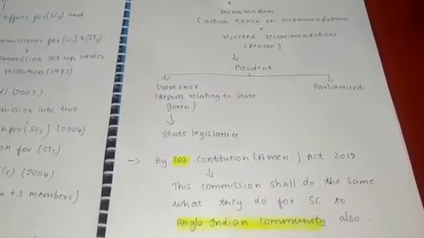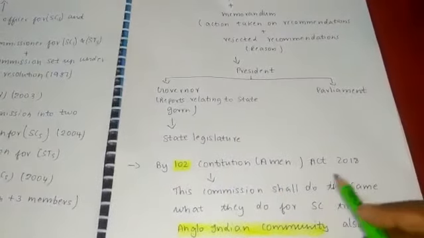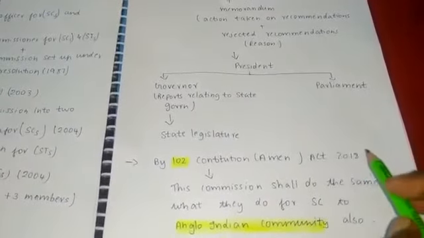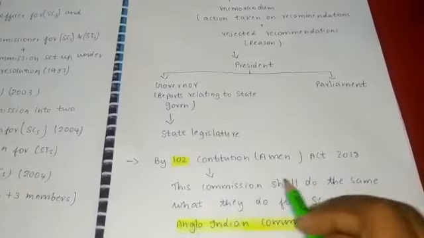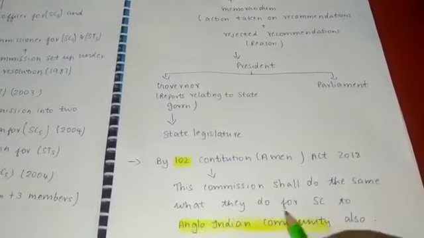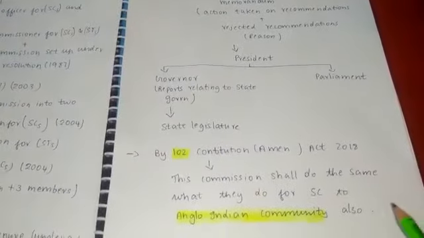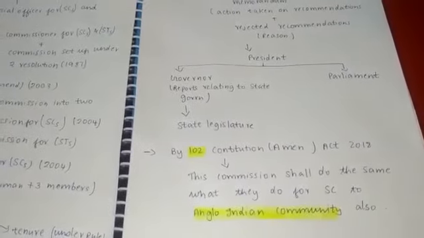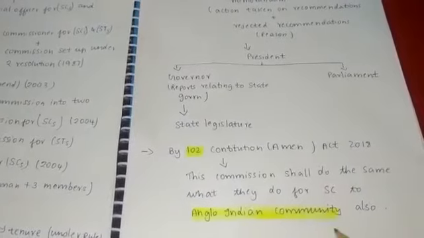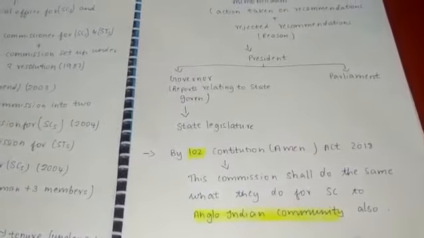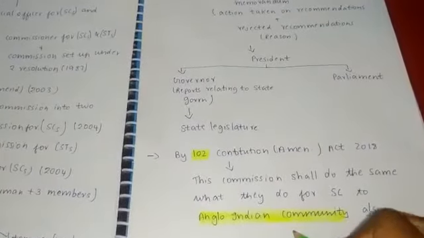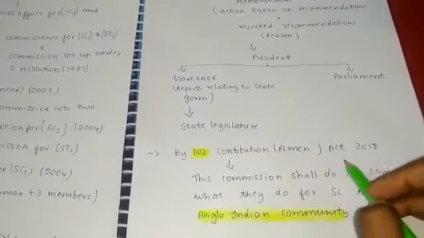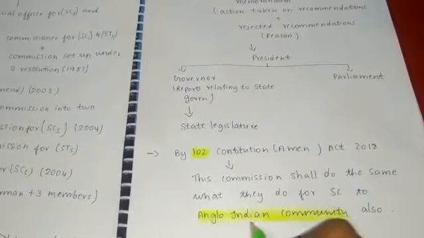The 102nd Constitutional Amendment Act of 2018 made a change in this commission, in which the commission shall do the same for the Anglo-Indian community as it does for SCs, because they are minorities with respect to language and population. So because of this, their problems should also be investigated. So whatever this commission does for SCs, it has to do for the Anglo-Indian community also.